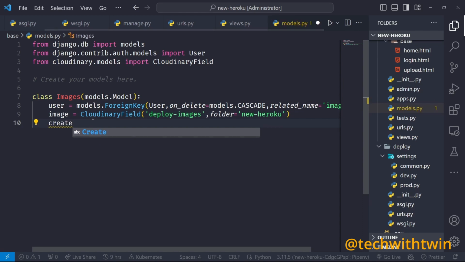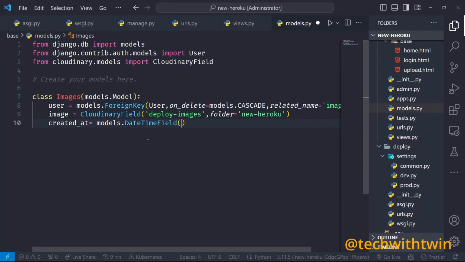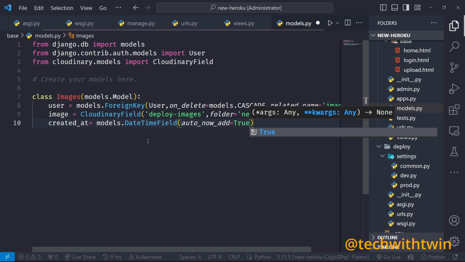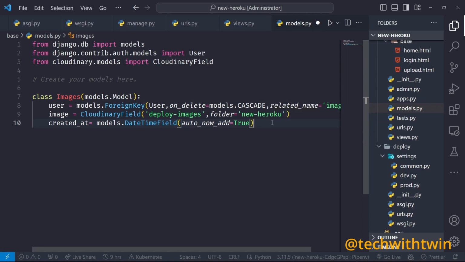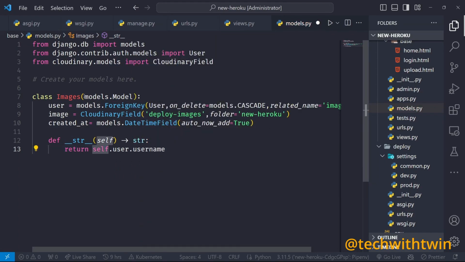you can create a field created_at, which is equal to the datetime field, auto_now. So this one adds the datetime field whenever a new record is created. So models.DateTimeField. And then we need a string representation. So we want to return self.user.username. So this one self references the class, which is Images.